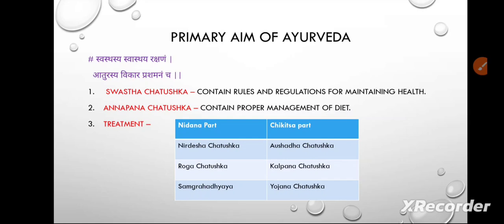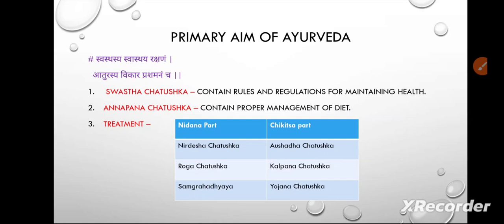Because some irritating particles enter our nose, so our body reacts and does sneezing. Some normal basic problems will come like that, but if we follow the first and second points, then our health is good. If we don't follow the first and second points, then we have to go for the third point, that is called treatment, which has a nidana part and a chikitsa part.